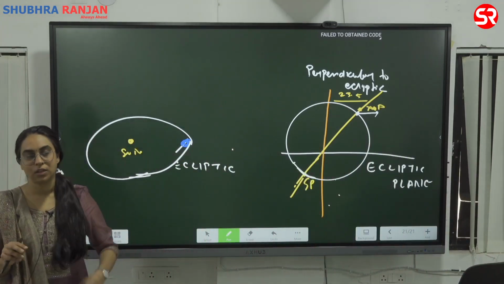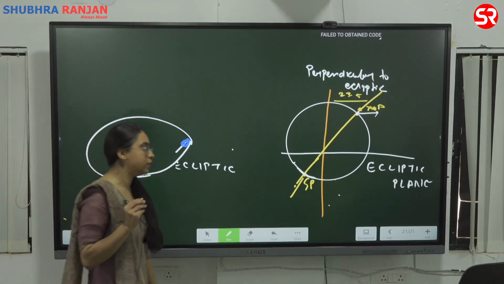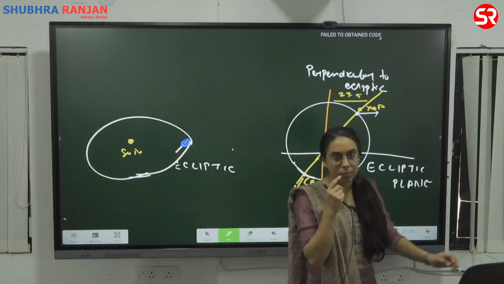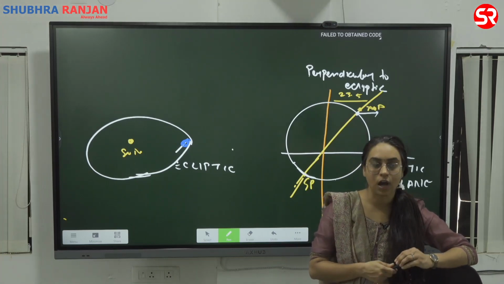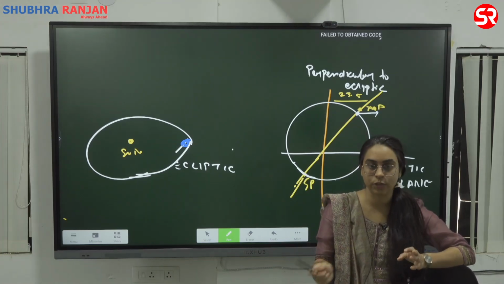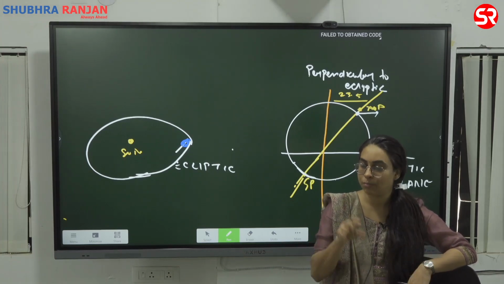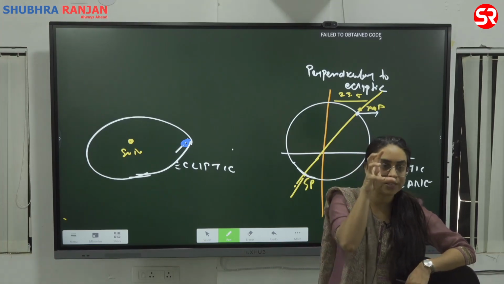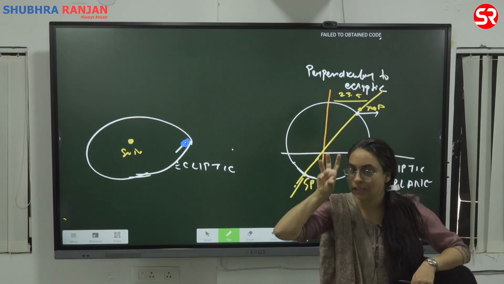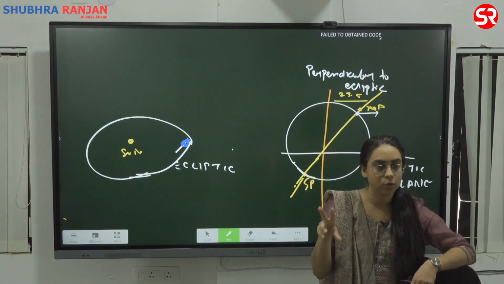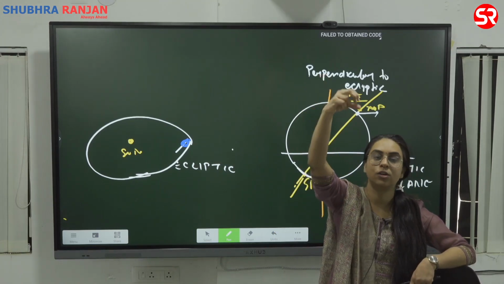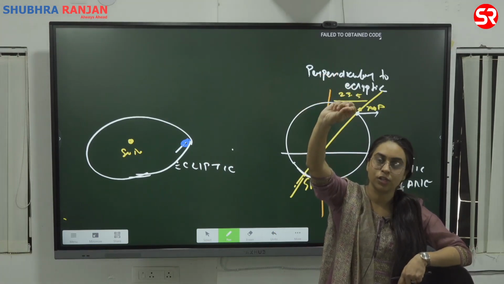What we'll do is we'll start off with rotation, then we'll start off with revolution. Don't miss the first session, please, because questions have been asked from rotation as late as 2022. They have asked questions on the solar system. There are two parts. One is understanding the terms. The other is understanding the basic movement, rotation and revolution. Rotation is important to understand because you will understand what Coriolis force is.